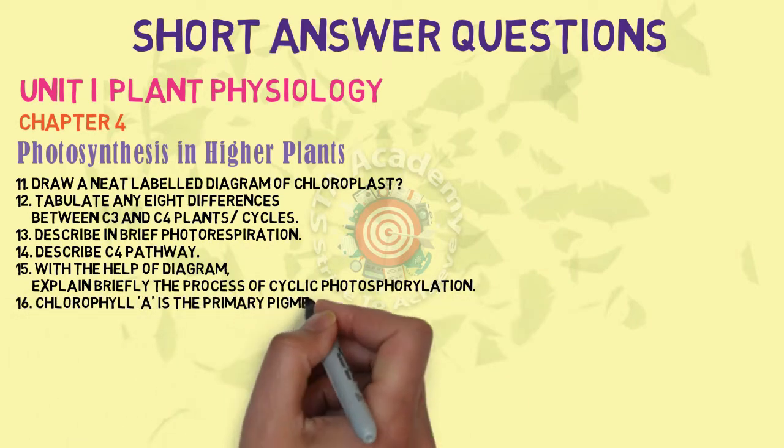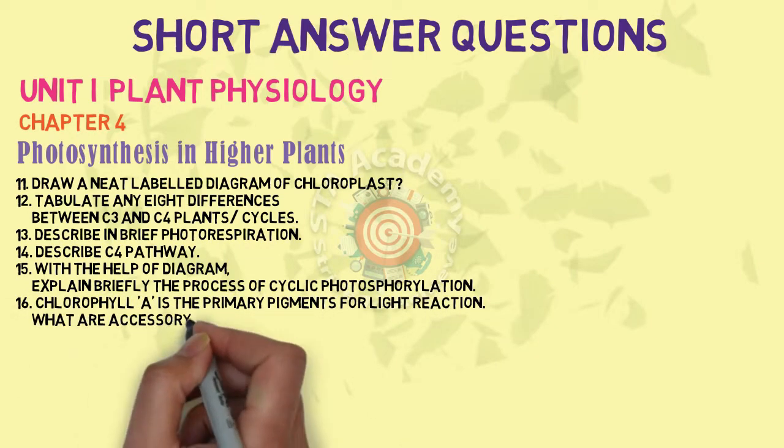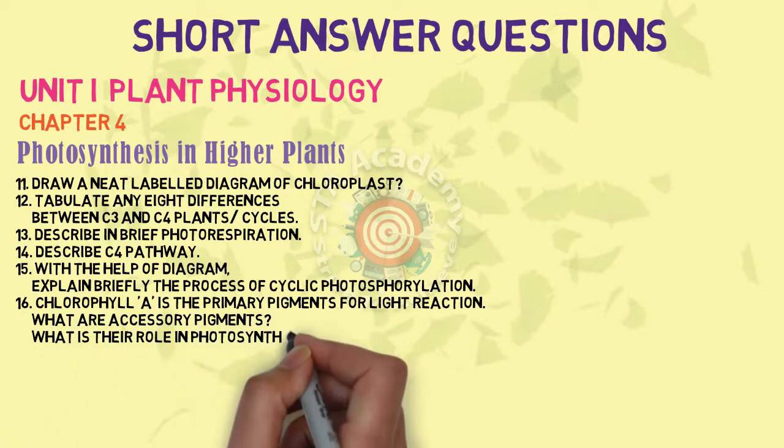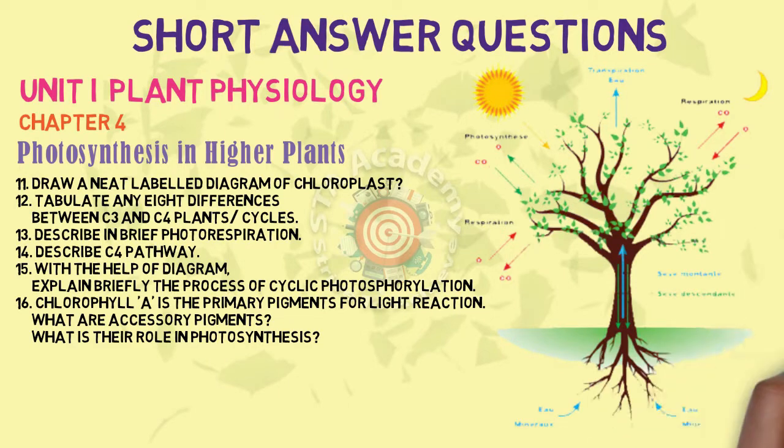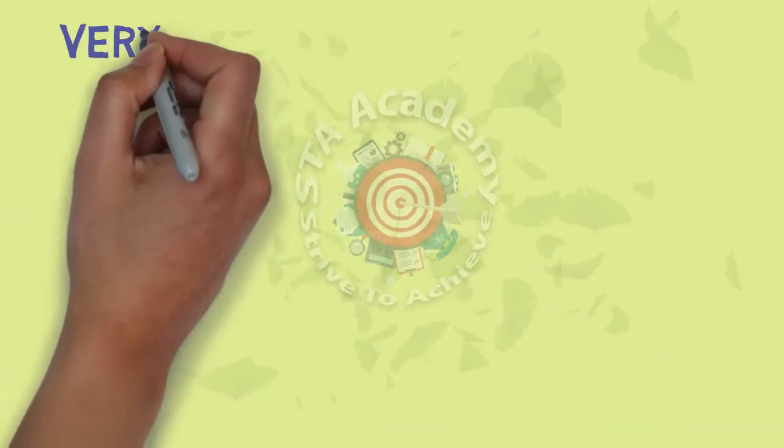14th is describe C4 pathway. 15th is a very important question. 16th is also a very important question. Chlorophyll is a very important question of the chapter photosynthesis in higher plants.